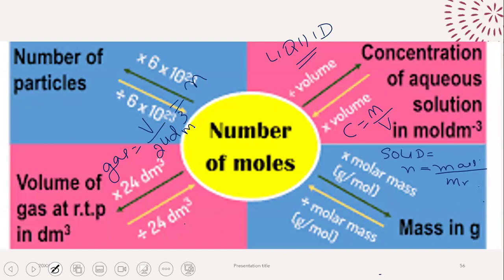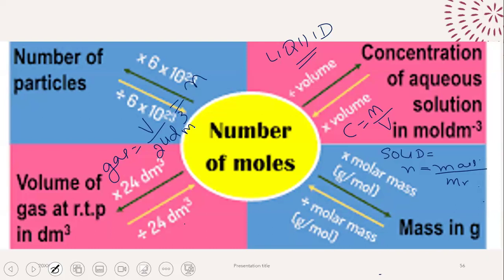Just something to add, extra information. Where do we get the number 24 from? Well, I'll tell you guys. The 24 dm cube is the volume that 1 mole of a gas occupies at room temperature and pressure.